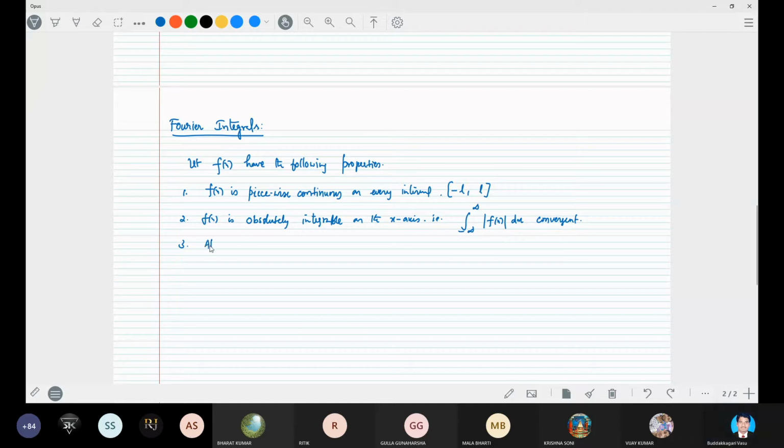Number three, at every x on the real line, f of x has left and right hand derivatives.